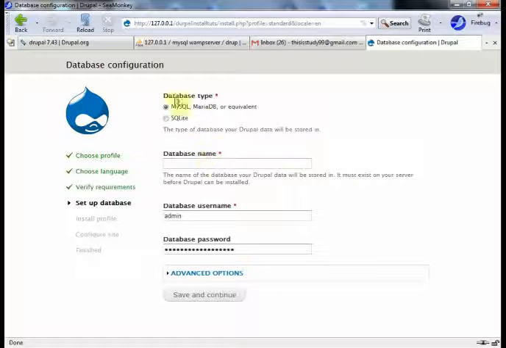So the database type is MySQL, which we are using. The database name is drup. Database username is root for me on local, and there is no password for root right now. So say save and continue.